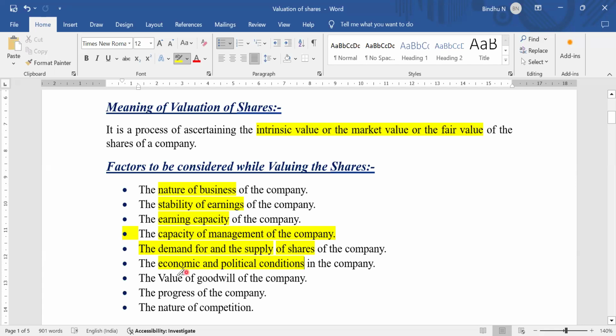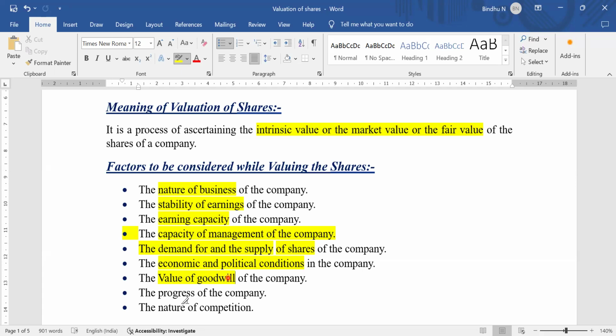The next one we have is valuation of goodwill. It is also a concept where we are going to analyze the worth of goodwill, meaning the name and fame of the organization. We need to analyze the particular company before making any kind of valuing of shares procedure.